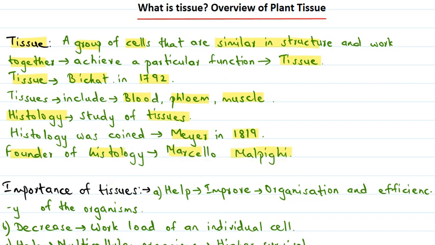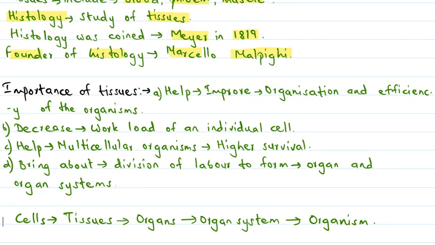Then we discussed the importance of tissues. Tissues play a very important role in living organisms like plants and animals. They help to improve the organization and also the efficiency of the organisms. They also decrease the workload of an individual cell, and help multicellular organisms to increase their survival. The tissues also bring about the division of labor to form different organs and organ systems.